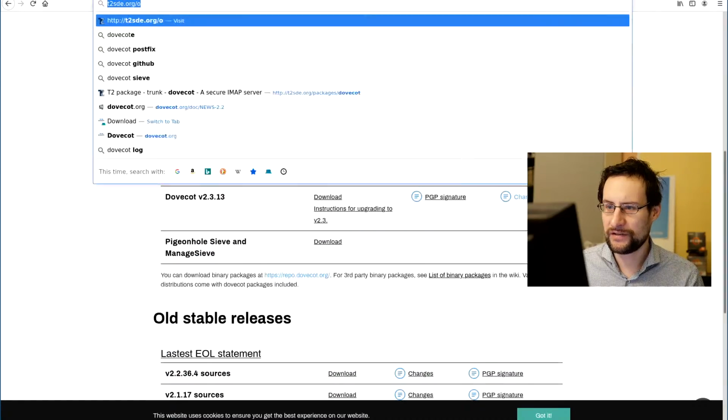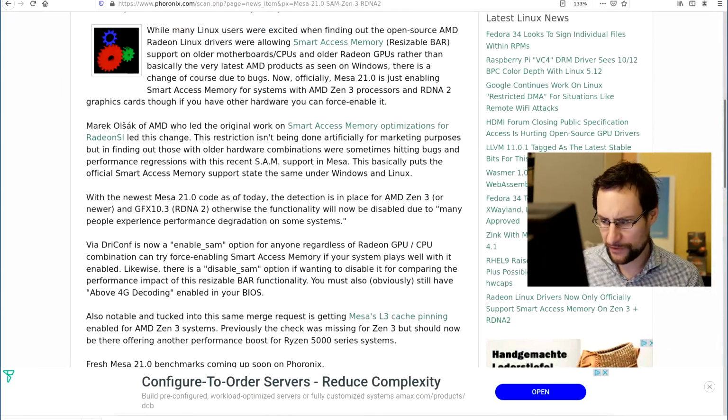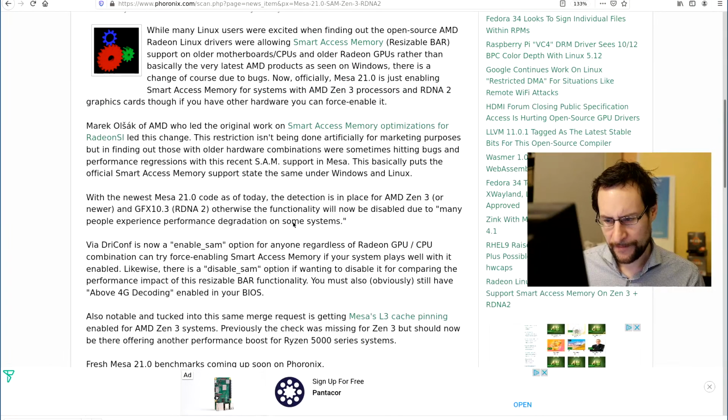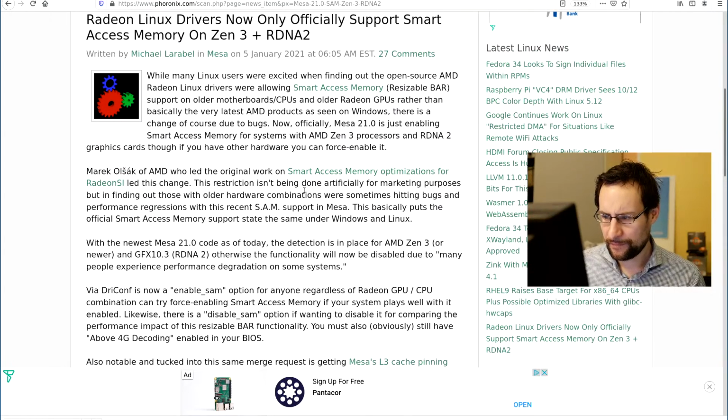So Dovecot we've done. For this, I was wondering whether to revert that. It is in place for SAM3 or newer, otherwise this function will be disabled. Do we also have a patch for that?